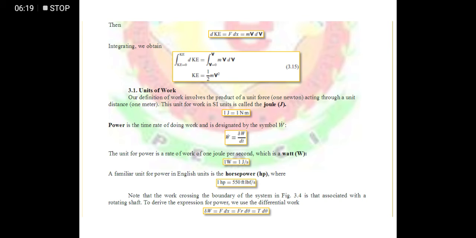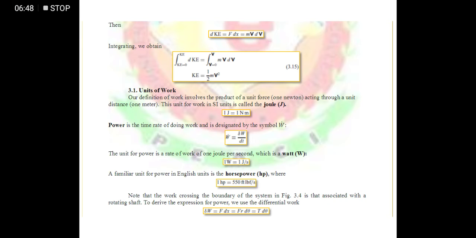Okay, so we have here a unit of work. We know that the unit of work is newton meter or joule, or we can also say watt seconds. Because we have here, power is equal to joules per second.